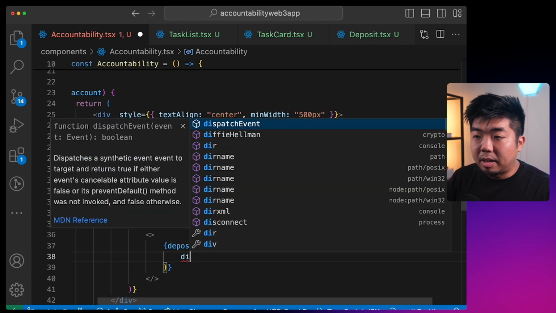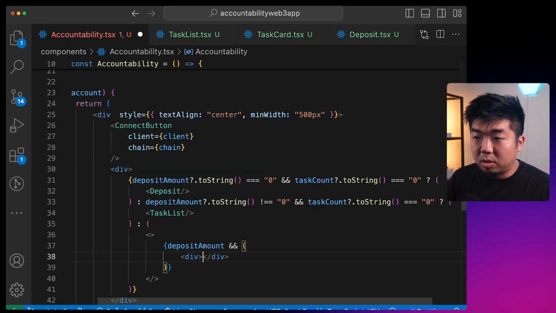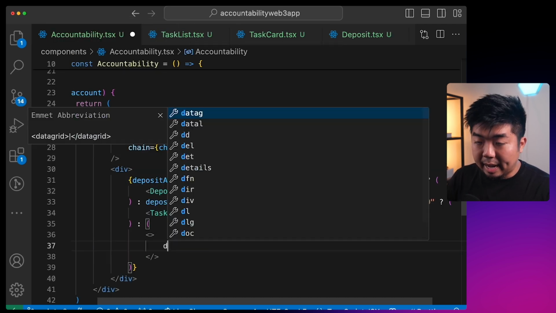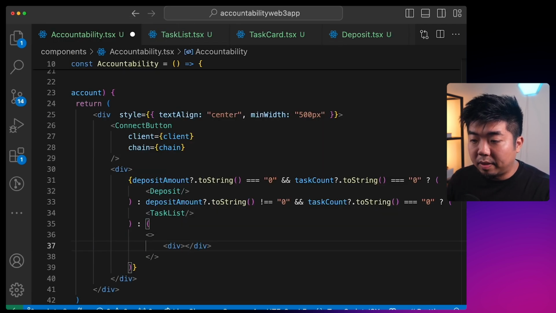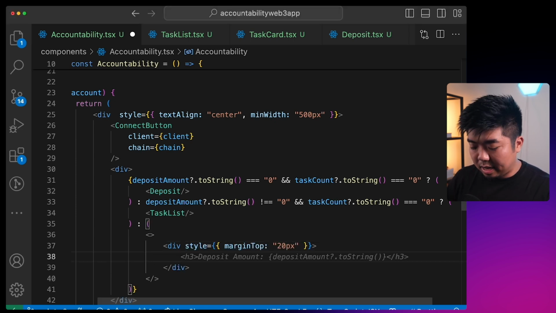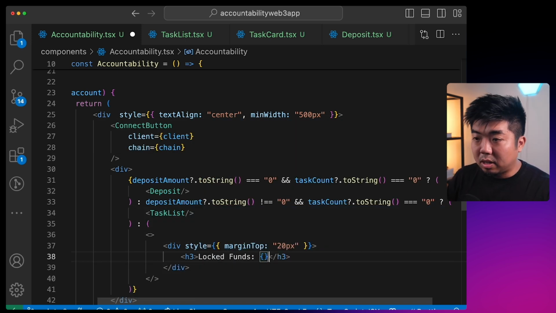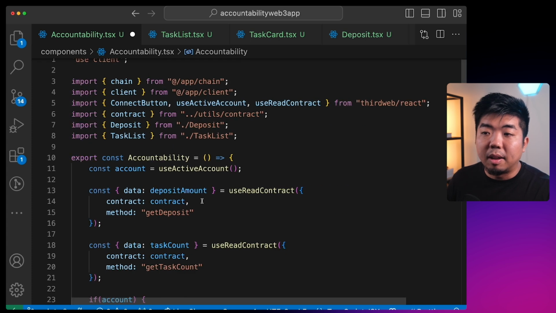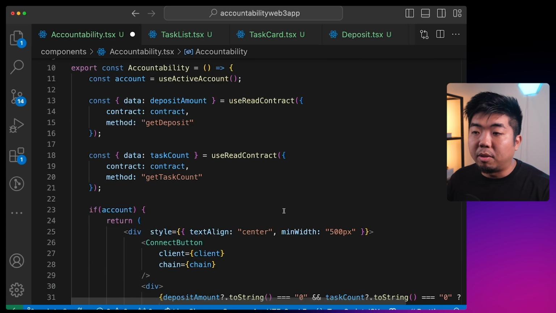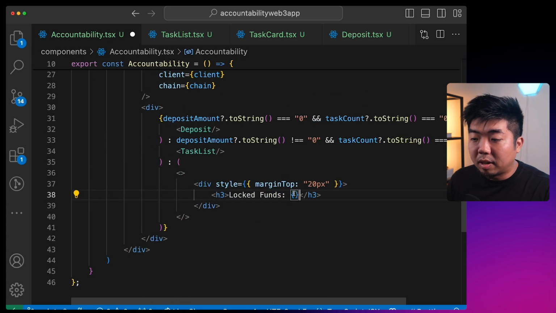And if we have our deposit amount, then we should be able to display, let's add a div here, and we'll give this div a styling here. And in this div, we'll give it an h3 header, and we'll just say locked funds. And what we're going to do is get our deposit amount, which we got right over here, and display the deposit amount that we have within our contract.